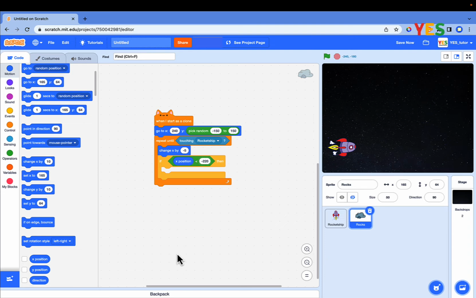If rocks touch the left edge of the stage, move the rocks to the right edge of the stage. Drag and drop the go to XY block and set the XY coordinates.